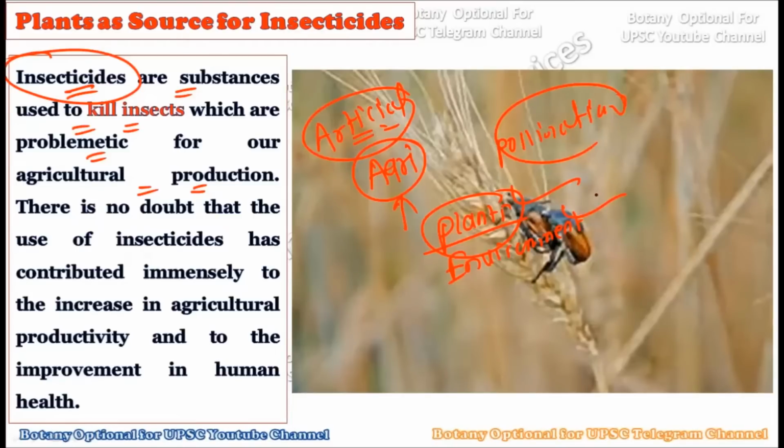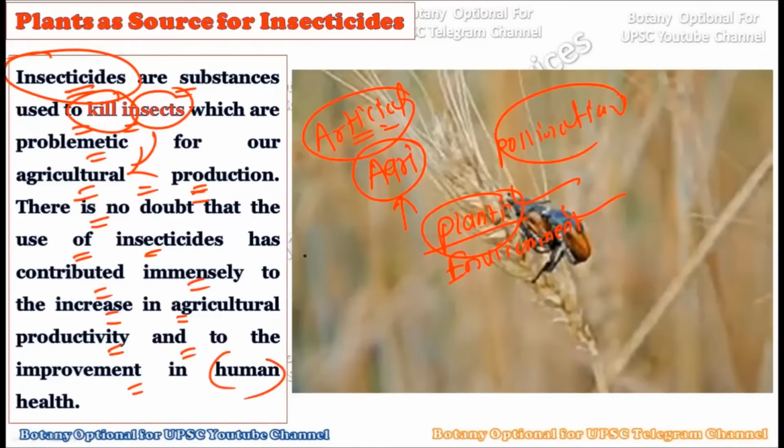That is why it becomes very important that you should know which different kinds of plants can be used directly as insecticides. Basically, when we say insecticide, it literally means a substance which can kill insects, which are very problematic for our agricultural production. There is no doubt that the use of insecticide has contributed immensely to increasing agricultural productivity and to the improvement of human health.